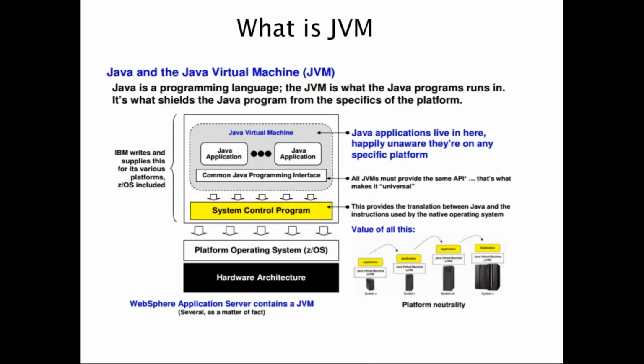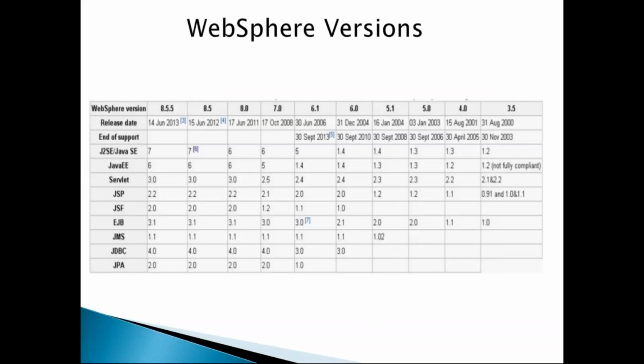Okay. So what is JVM? Gautam, 8.5.5 supports only the Java 7 version, right? Yes. But in the lower versions, Java 6 is also supported for 8.5. And I'll tell you, there are some features in 8.5. From 8.5, what IBM did is, you can change the Java version you are using. Say your WebSphere is currently using Java 7, and right now Java 8 came. You can directly install Java 8 and start using it. But before 8.5, that feature was not there. Whatever Java was provided along with WebSphere, you could only use that.